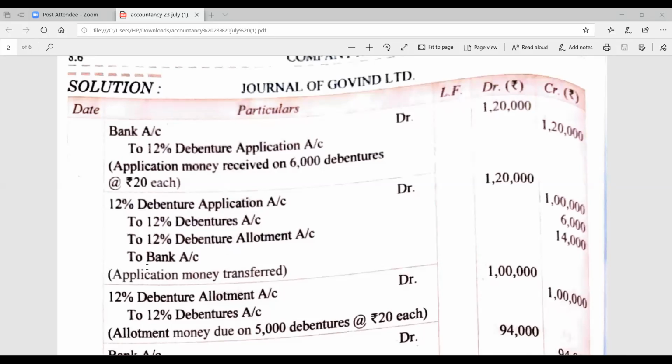In 12% debenture allotment, how is the amount to be given? If you remember, it is given that there are 800 debentures applied, of which 500 were allotted. It means the excess debentures are 300 and money received on that is 20 rupees each.